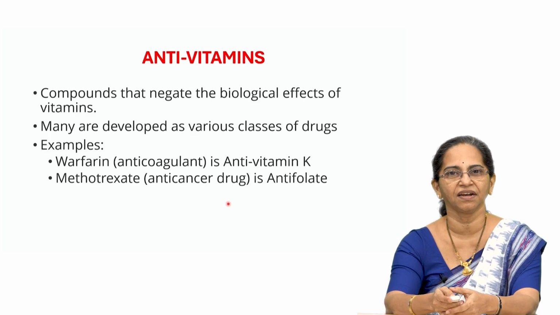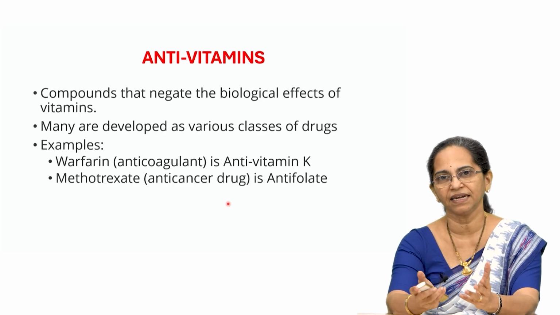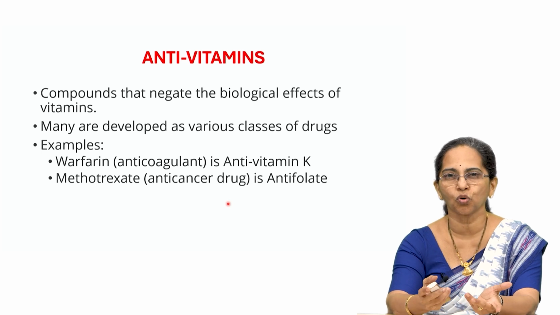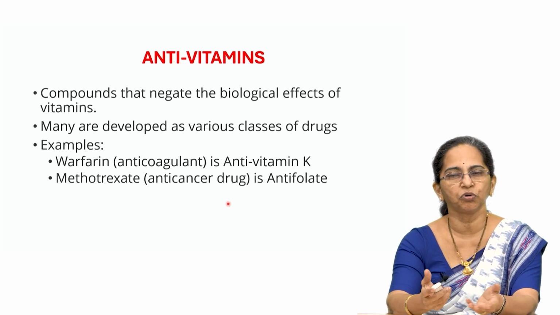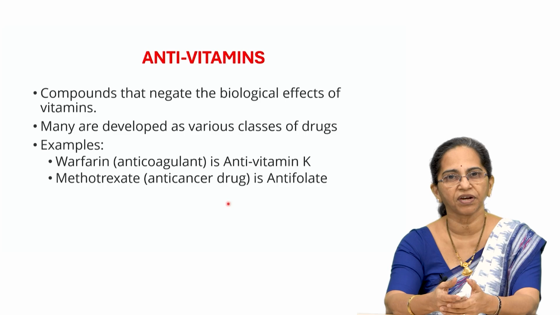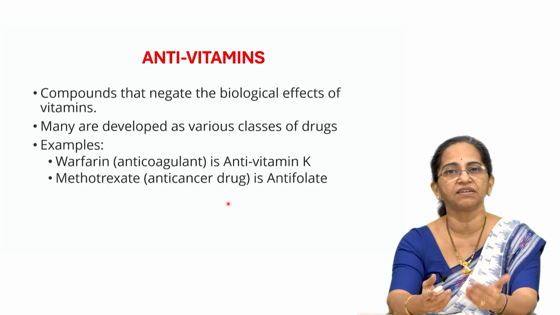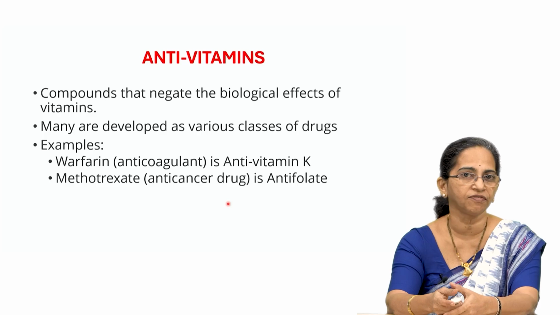Examples: warfarin is an anticoagulant, an antivitamin of vitamin K. People who have undergone stroke or heart attack will be put on warfarin. Now, what does warfarin do? It does not allow vitamin K to do its action normally. That means it tries to prevent the clotting of blood.